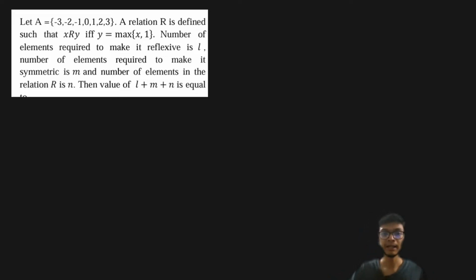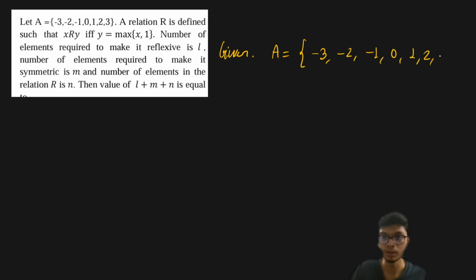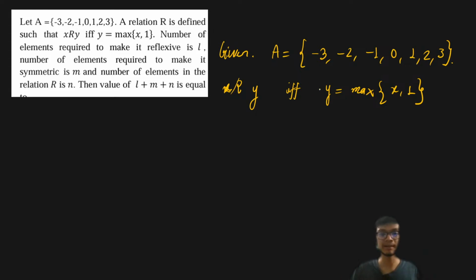Now in this question, we have been given the set A, which consists of the elements -3, -2, -1, 0, 1, 2 and 3. It is said that a relation R is defined such that x is related to y if and only if y is the maximum of either x or 1. So y is related to x if it is the maximum out of x or 1. Now it is said that the number of elements required to make it a reflexive relation is L.